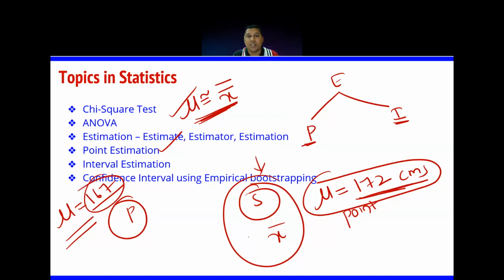So your value is not matching. We say approximately equal, that's fine, but is it exactly equal? No, it failed. The answer is wrong: it is not 172, it is 167. So with point estimation, mostly you get a no as the answer, because it is only approximately equal.